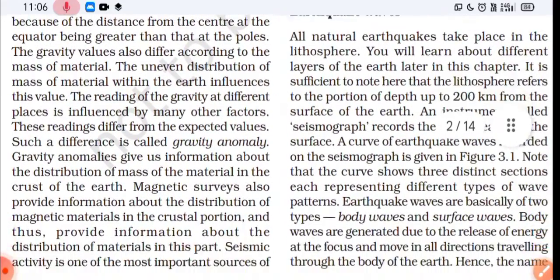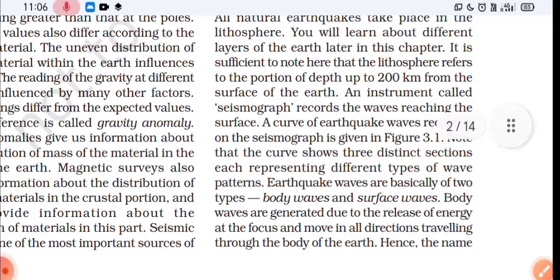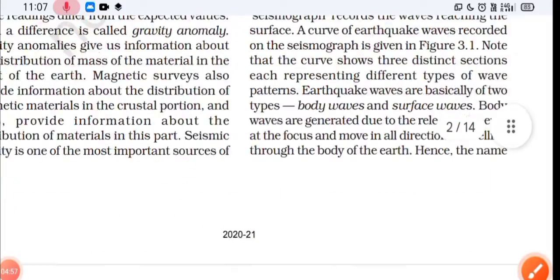Now we'll move to the next topic, that is earthquake waves. All earthquakes take place in the lithosphere, that is up to 200 kilometer depth. An instrument called seismograph is used to record and measure the waves. There are 2 types of earthquake waves, or seismic waves: body waves and surface waves. So we'll read up all about these waves.